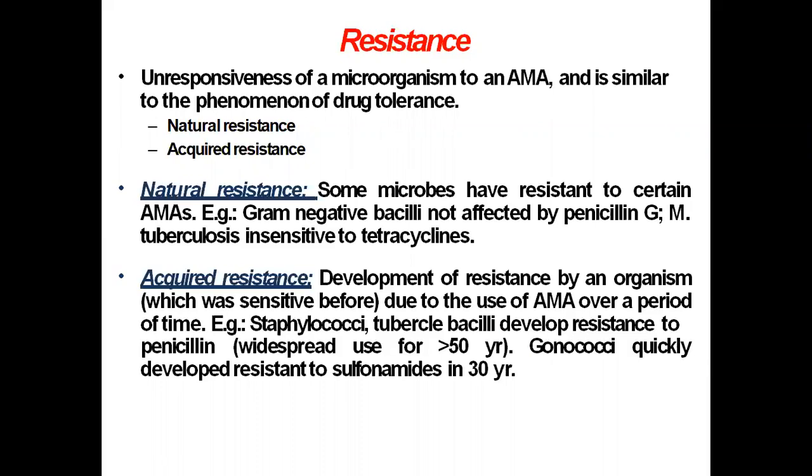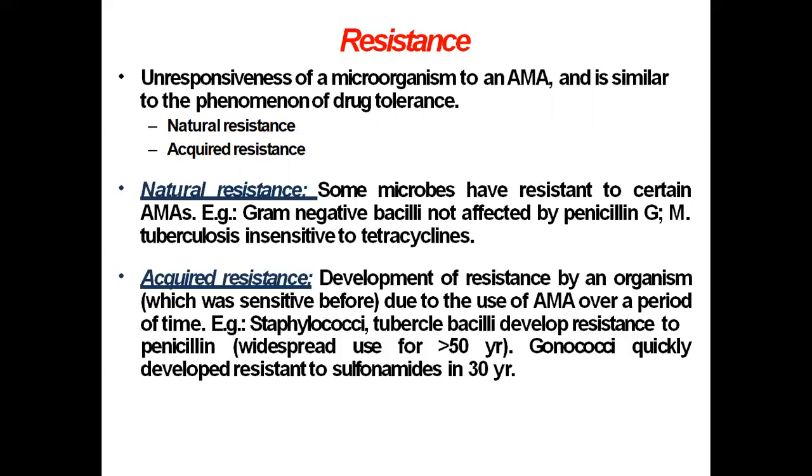Then the second one is acquired resistance. Now this is the development of resistance by an organism which was sensitive before, due to the use of antimicrobial agents over a period of time. So with the therapy, with the treatment over a period of time, this sensitive microorganism later on develops resistance to these antimicrobial agents.